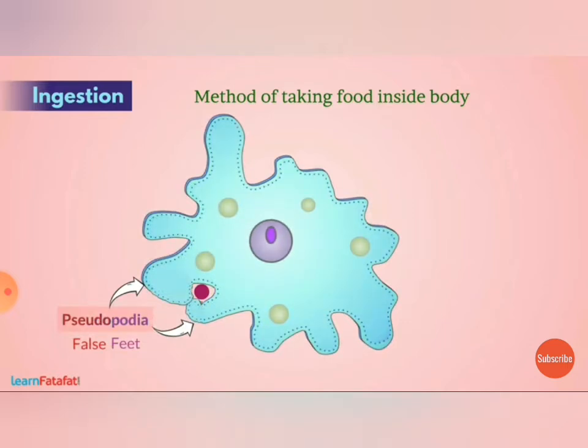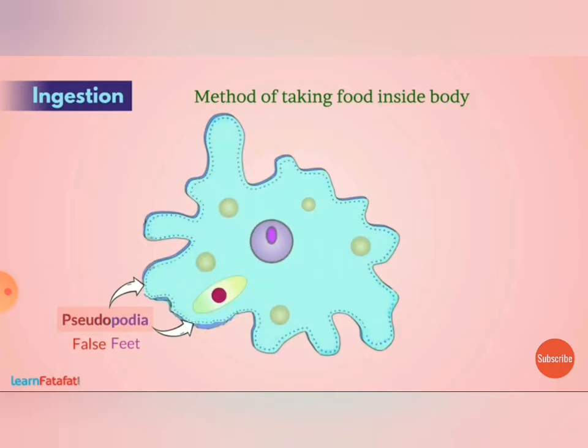Then it takes the food inside its body. We say that amoeba engulfs the food. It results in the formation of a food vacuole, which contains food particles.